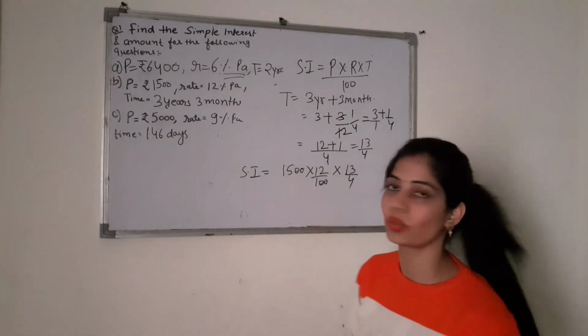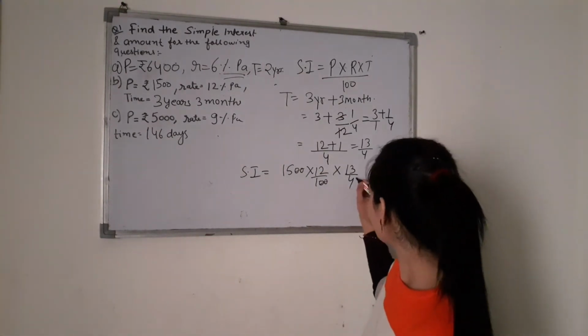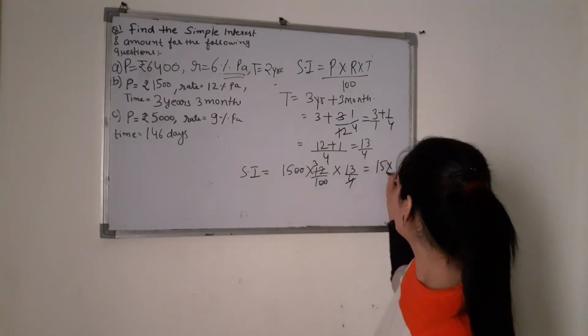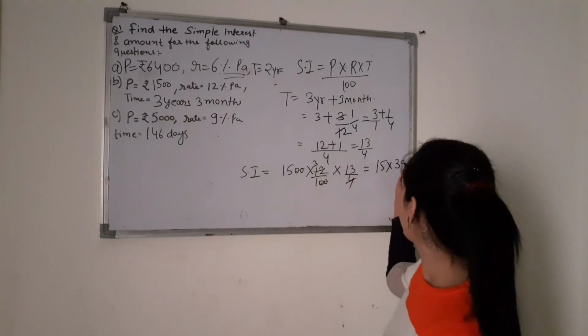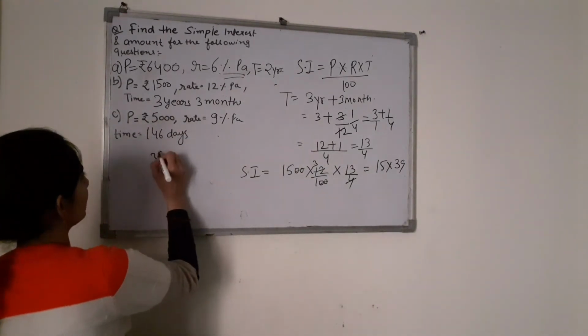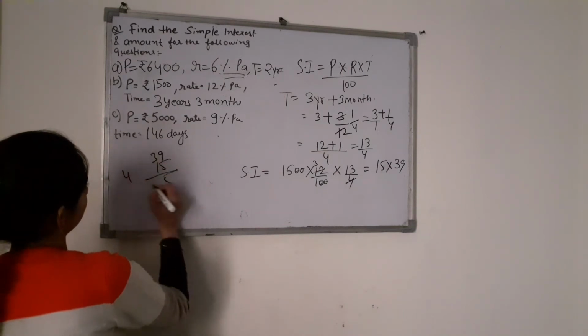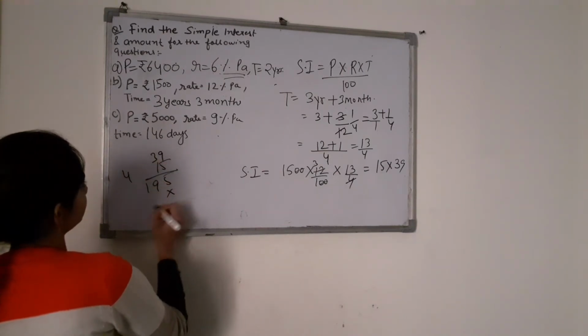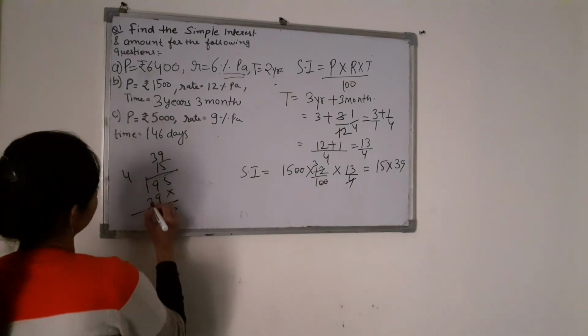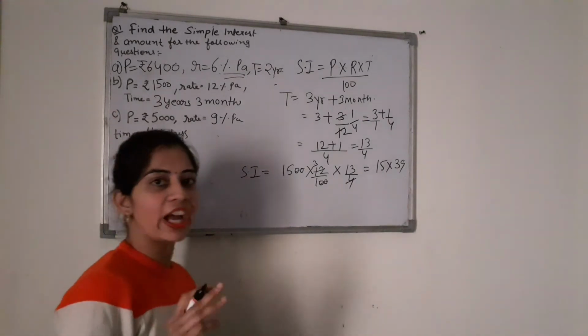0 say 0 cancel. This is 4, 3, 12. Now here it is 15 into 13 into 3, 39. You can multiply this. So this is your 585.